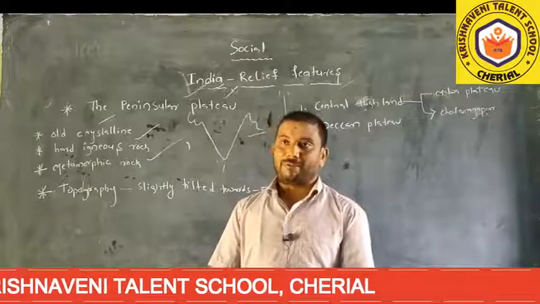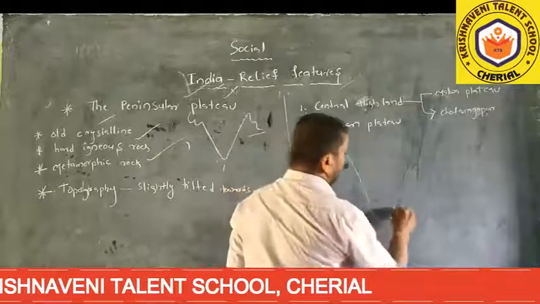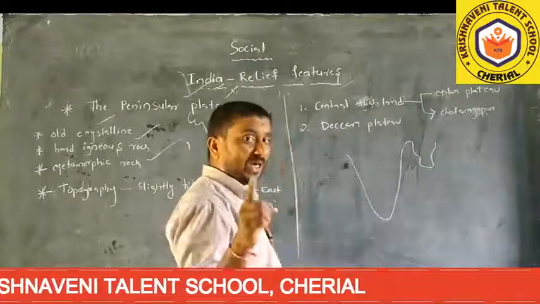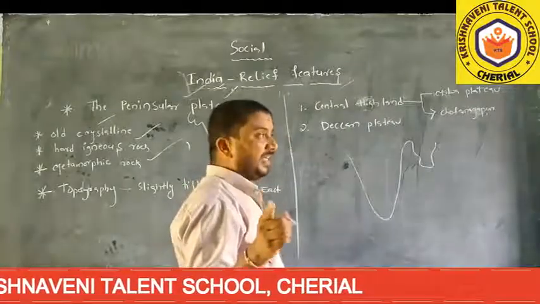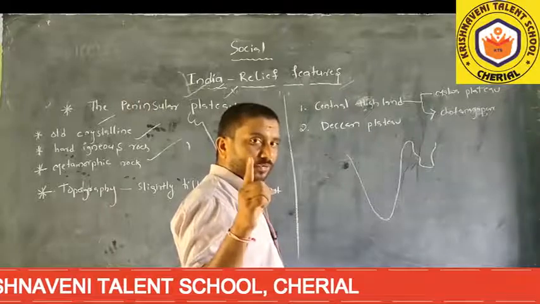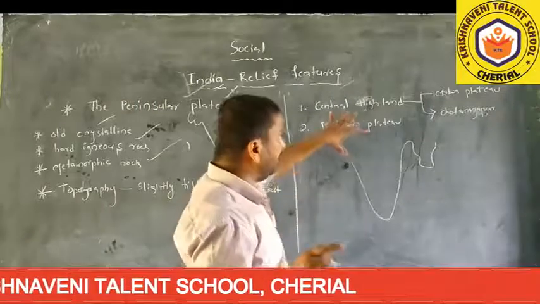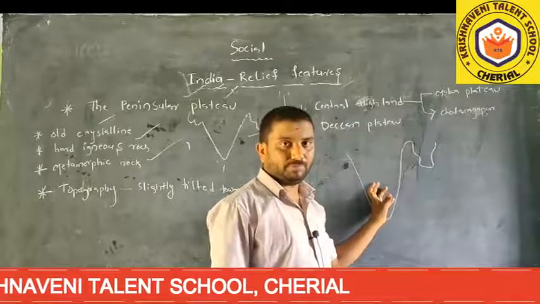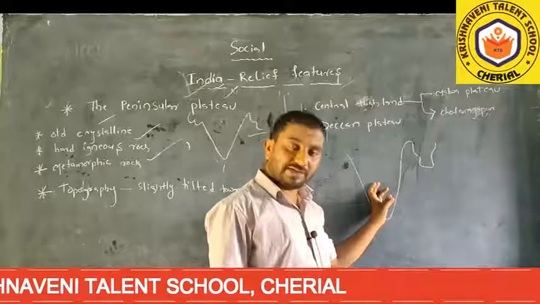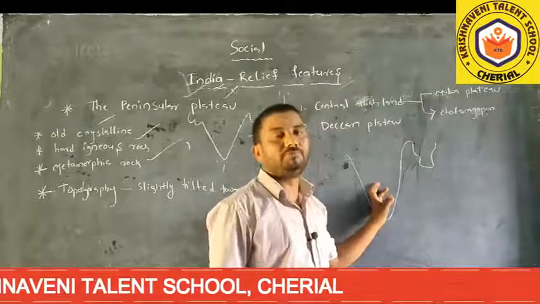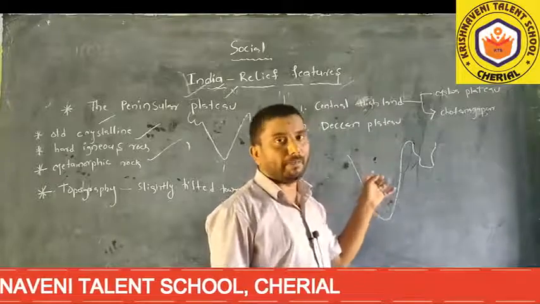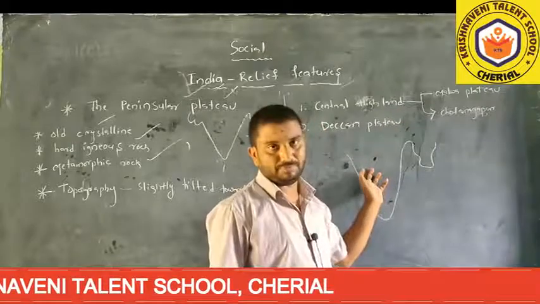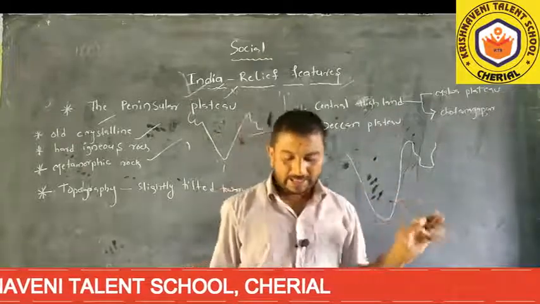When we observe the Indian map, as I said already, while you are listening, you can also see the Atlas book, the physical features of India. Once you see the physical map, where is the Malwa Plateau? Where is the Chota Nagpur Plateau? Where is the Deccan Plateau? Open the Atlas book or search in Google. These are the Central Highlands.